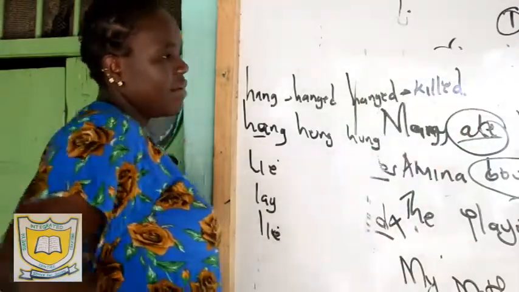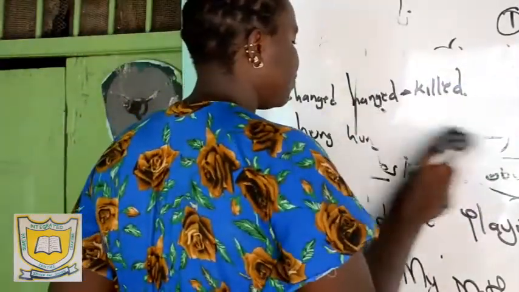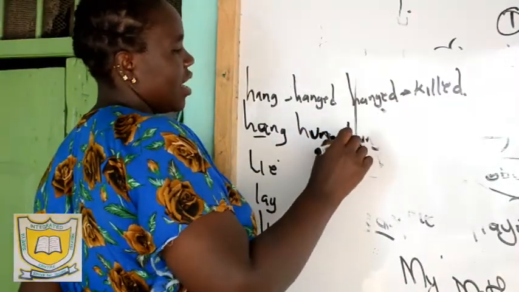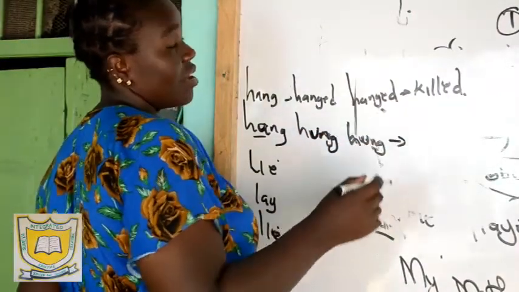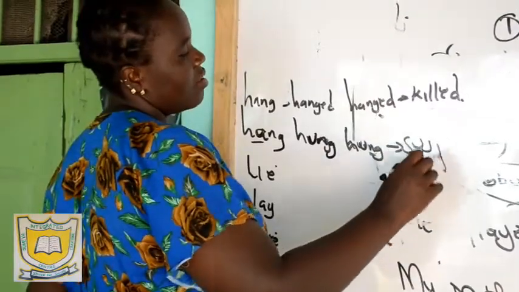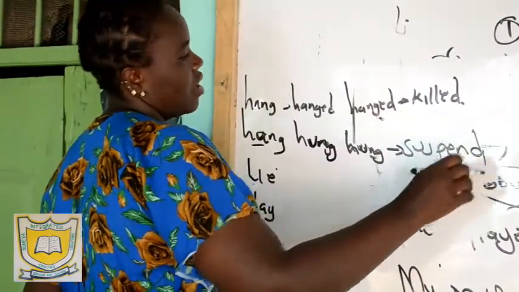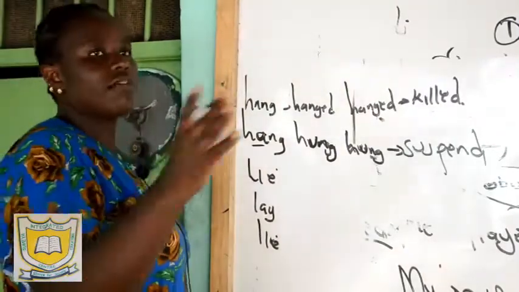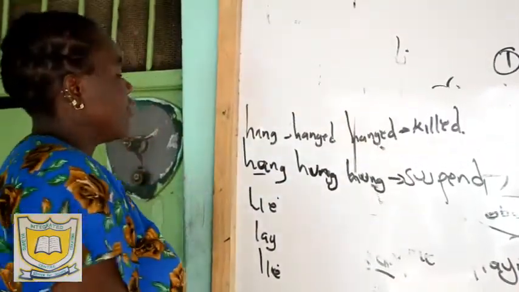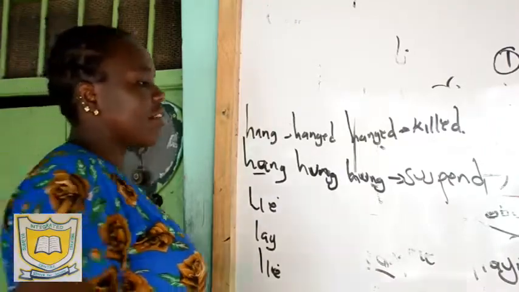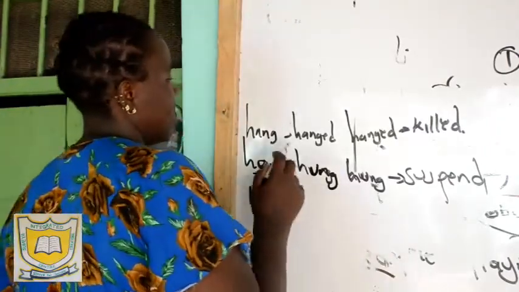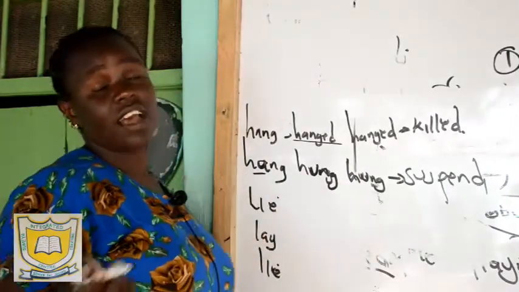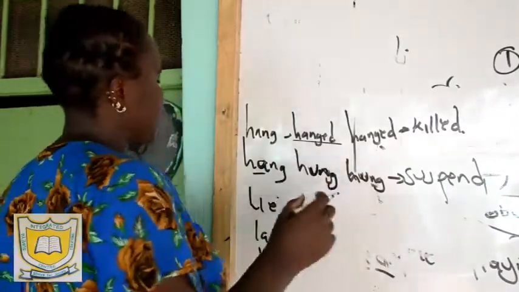So we say he was hanged for murder when somebody is killed. But when you say hang, hung, hung, this one means to suspend, like the way meat is placed in a butchery, or the way we have clothes on the wire line. You say my mom hung the clothes yesterday, and then you say the thief was hanged for murder, or the robber was hanged for murder. This is to be killed.